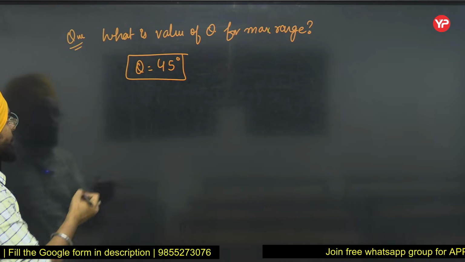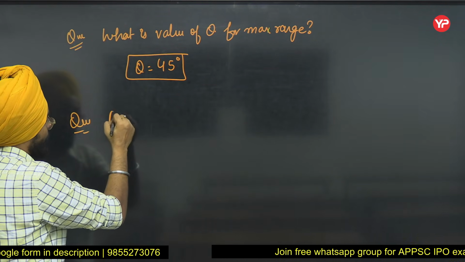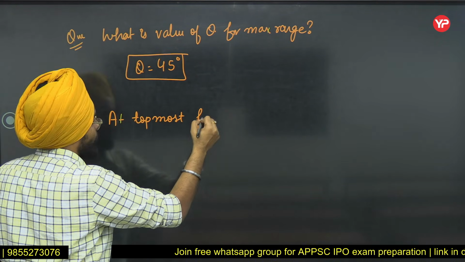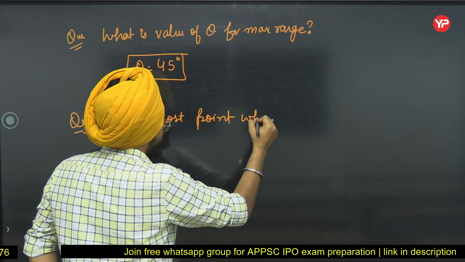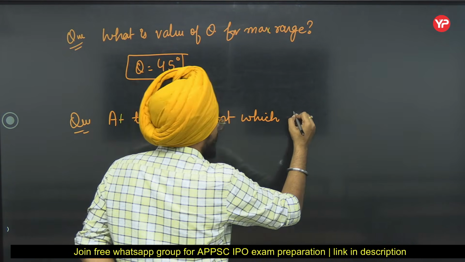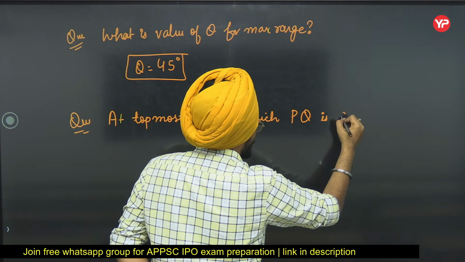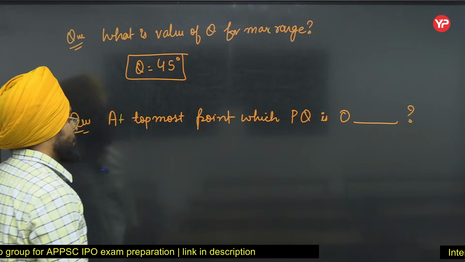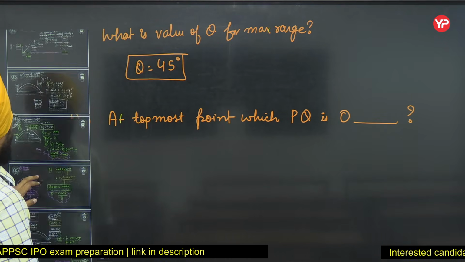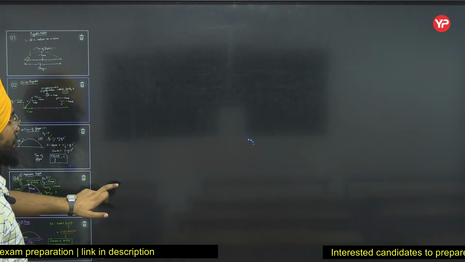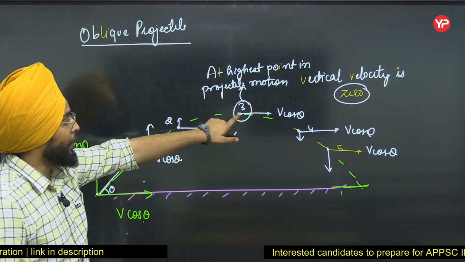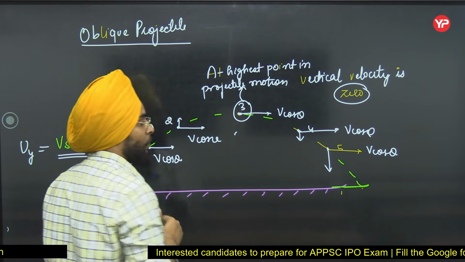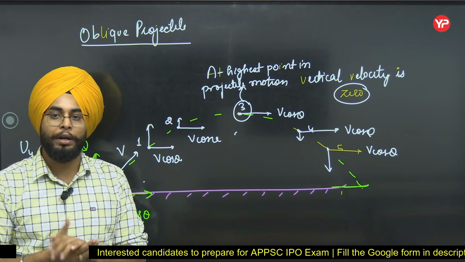The second question is, at the topmost point, which physical quantity is 0? You can answer this by looking at this diagram. At the highest point, what is 0? The vertical velocity component. The vertical velocity component is 0 at the highest point.